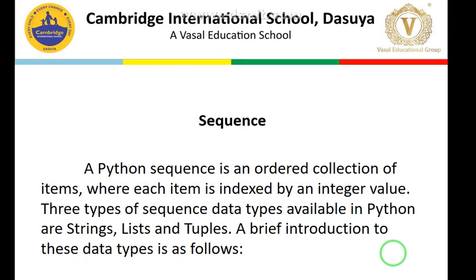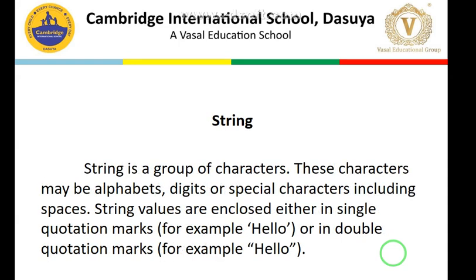Students, in the first one, numbers, the limitation is that we can store only a single value, but here we can store multiple values. The three types of sequence data types available in Python are strings, lists and tuples. First we cover strings. A string is alphabets, digits or special characters put into single quotes or double quotes. Here you can see the example, hello.